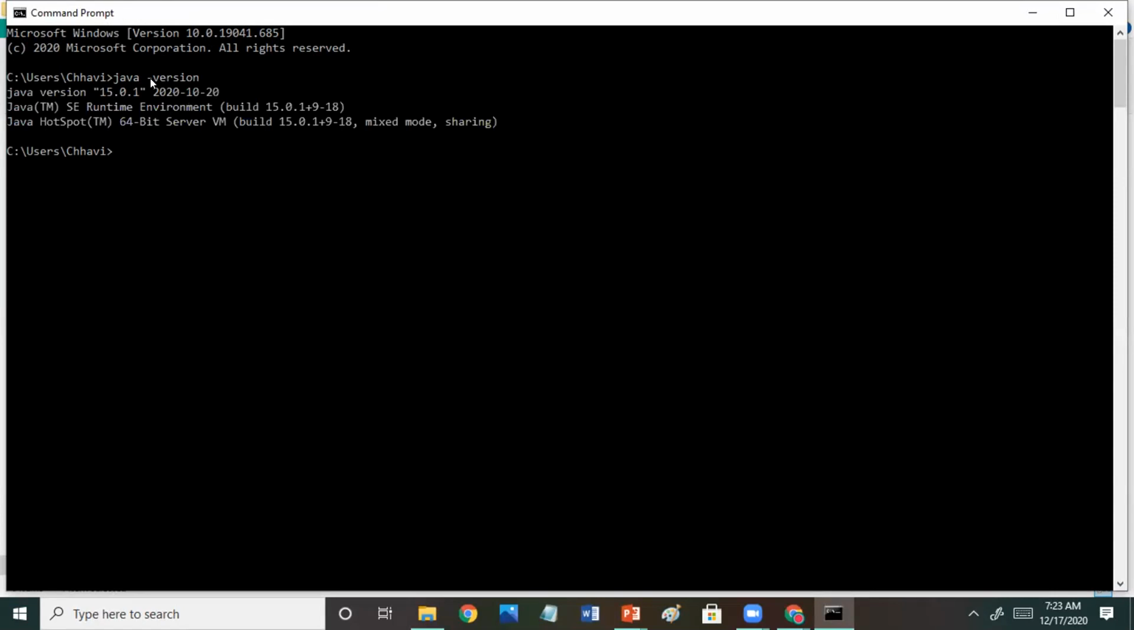Also, there is one more command: echo %JAVA_HOME%. I will send you this also. This path has been stored there, and in this path all the files will be stored, so that path should also come when you write this.